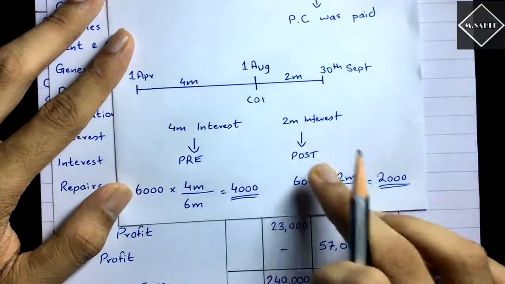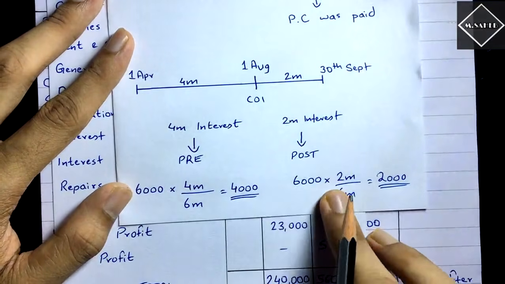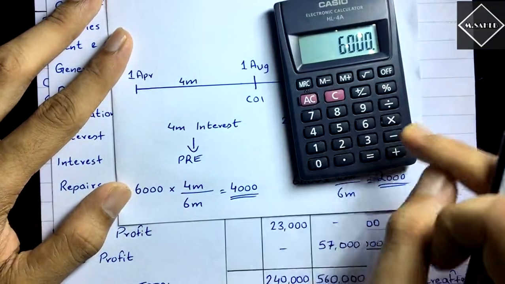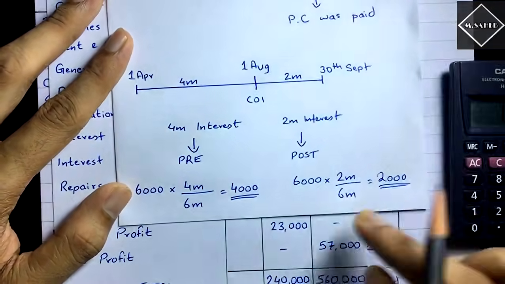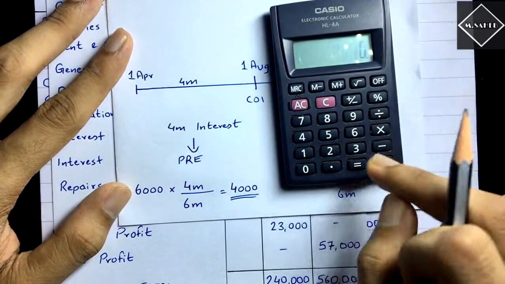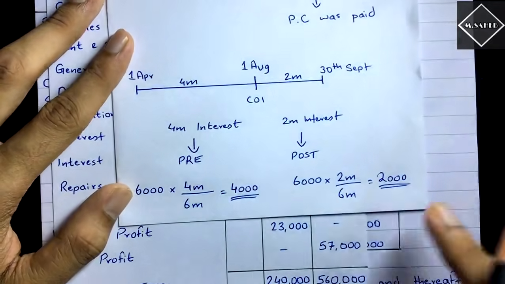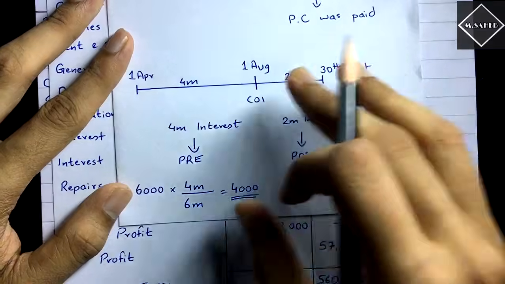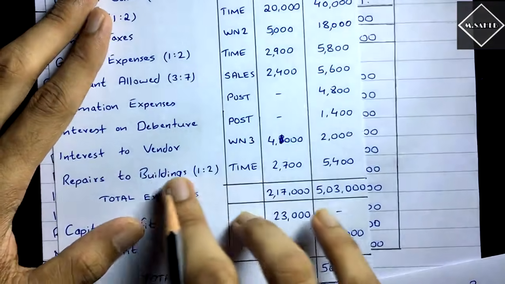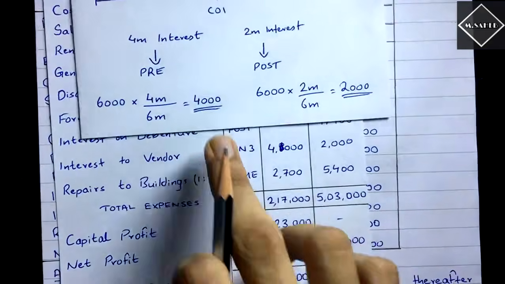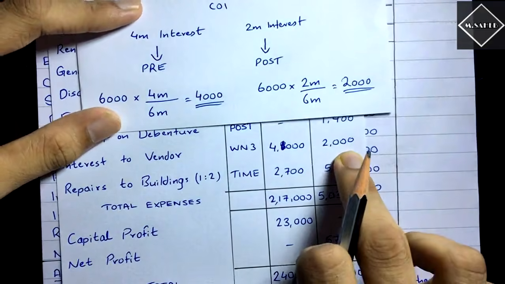For post, 6,000 into 2 divided by the total 6 months, and we got 2,000 as the interest generated in the post period. So 4,000 will go to the pre column and 2,000 will go to the post column.